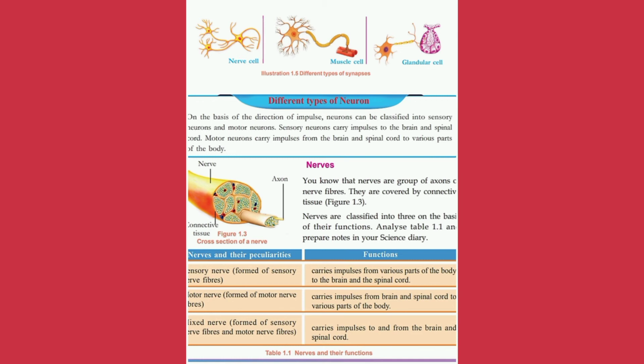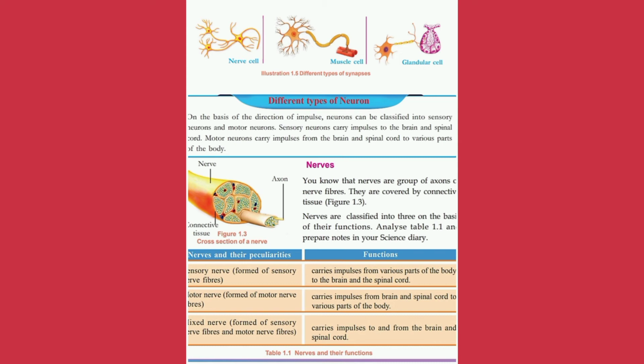Next, different types of neurons. We have studied the structure of a neuron, now the different types of neurons on the basis of the direction of impulse, that is, from where to where. The neurons are classified into sensory neurons and motor neurons. Which are they? Sensory neurons and motor neurons.